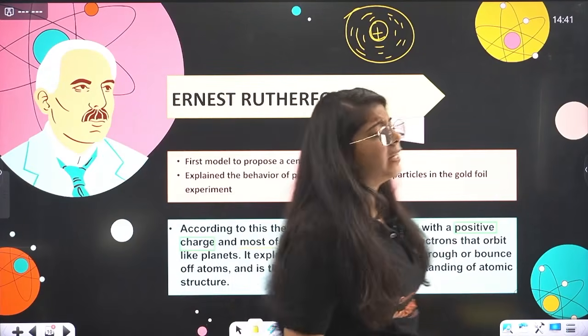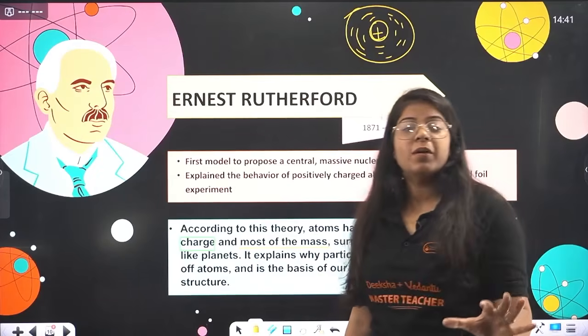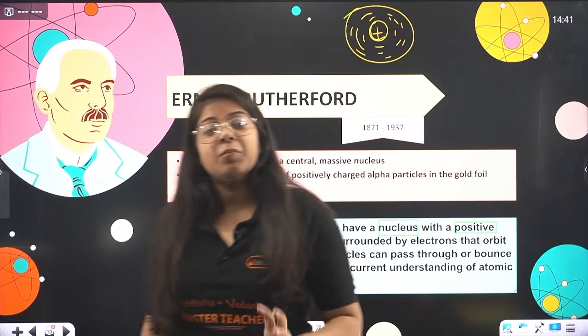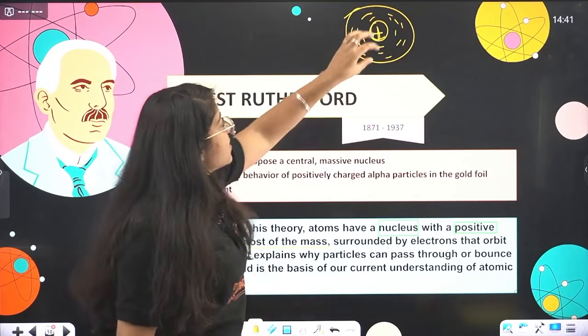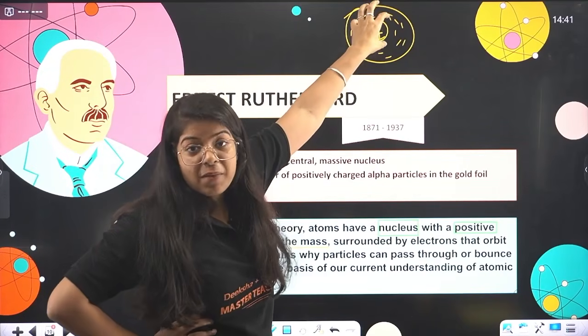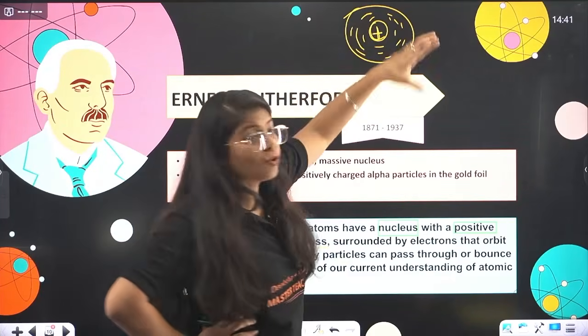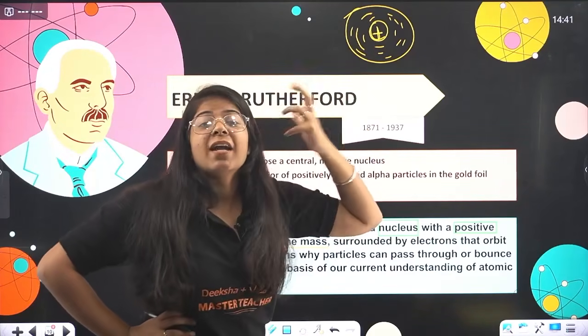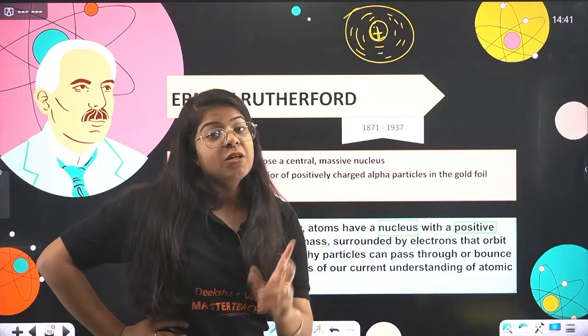So he basically gave the theory that positive charge is not uniformly distributed inside the atom. It is actually located at the center, and at the center only we have the maximum mass of the atom, because all the alpha particles passed straight, so maximum space is empty. So where is the mass located? It is located at the center, but the atom is neutral.